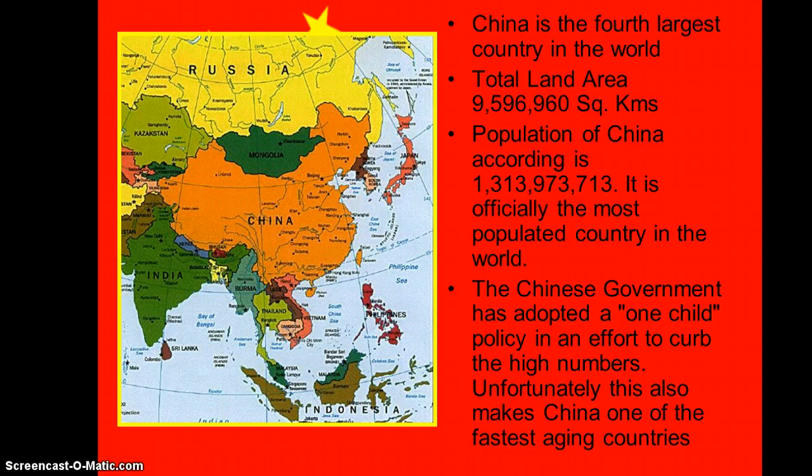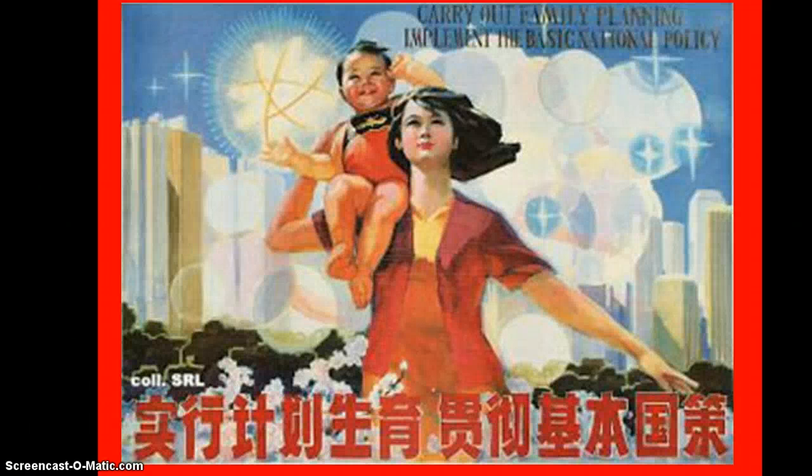Okay, so if we look at China, it's the fourth largest country in the world. Its population is about 1.3 billion. It's the most populated country in the world. And the Chinese government adopted a one-child policy in an effort to try and curb the numbers of people, because they were concerned that their population was growing too fast. Unfortunately, it also makes China one of the fastest aging countries.